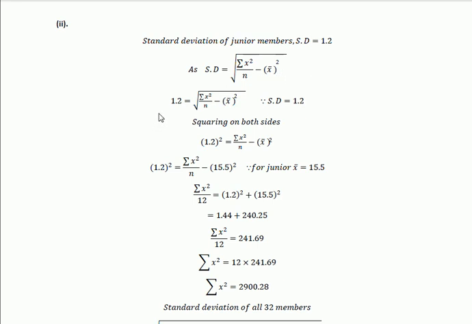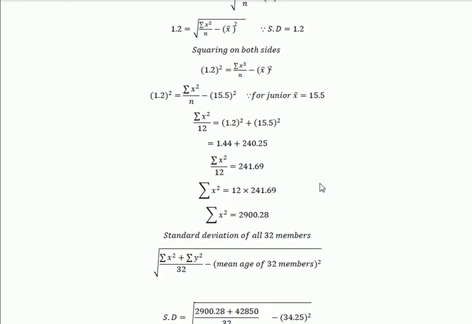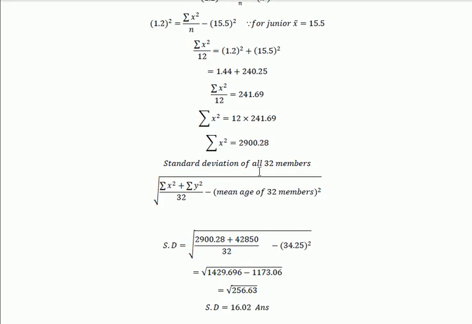By putting the value of standard deviation as given in the question statement, we have 1.2 equal to the square root of summation x square over n minus x bar square. Squaring both sides, we get 1.2 square equal to summation x square over n minus x bar square. By putting the value of x bar as we have calculated in part A, equal to 15.5, after simplification we get summation x square over 12 equal to 1.2 square plus 15.5 square. After simplification, we get summation x square equal to 2900.28.